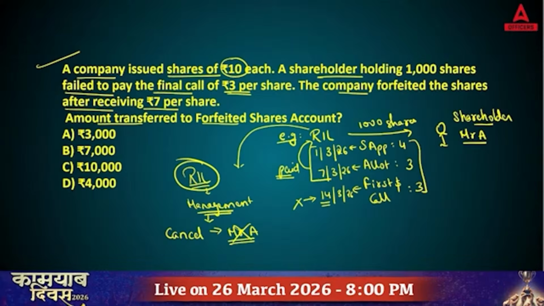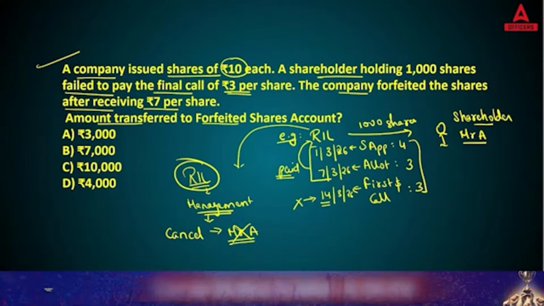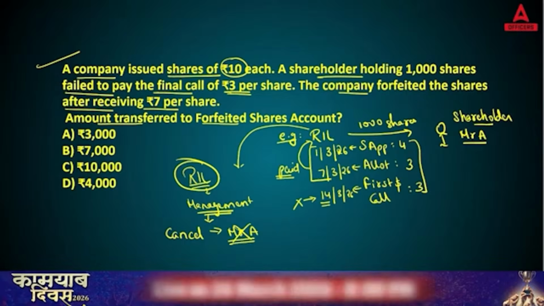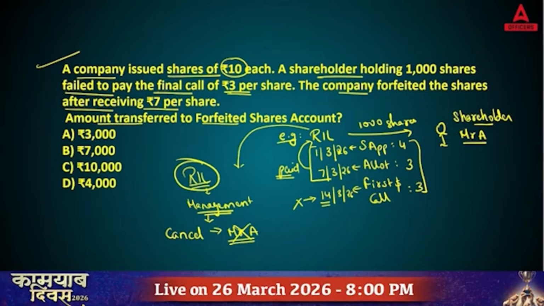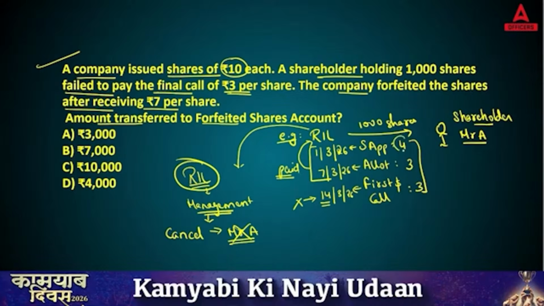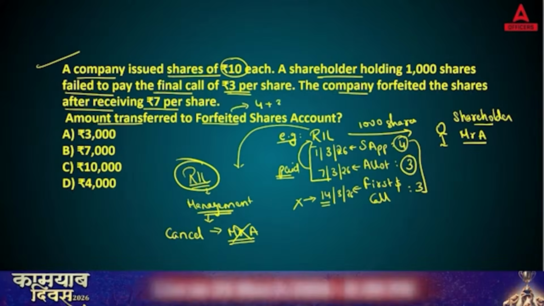Yes, so in this case, what is happening? Though management said that now we will be canceling Mr. A's share, management will also retain the amount which was already paid by Mr. A. So what is the amount Mr. A already paid? That is 4 and 3. Yes. So what is the forfeited amount? The forfeited amount is 4 plus 3.